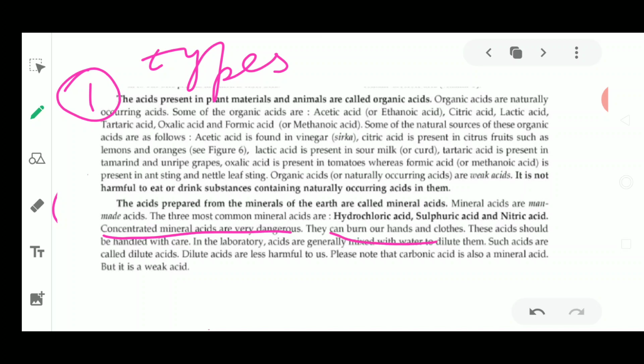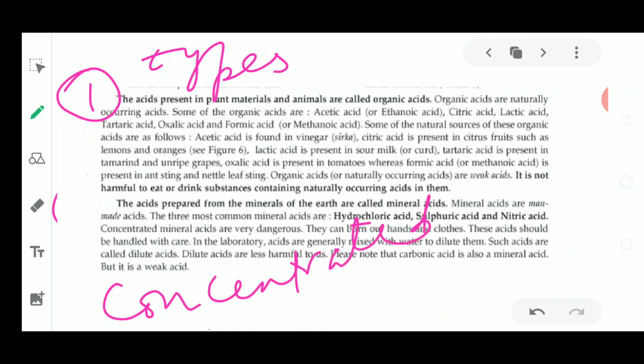Now these acids should be handled with care in laboratories. They are generally mixed with water to make that concentrated acid into dilute form. Now you have got the concept of concentrated and dilute. So acids are of two types, on the basis of the concentration, on the basis of the presence of water, that is concentrated